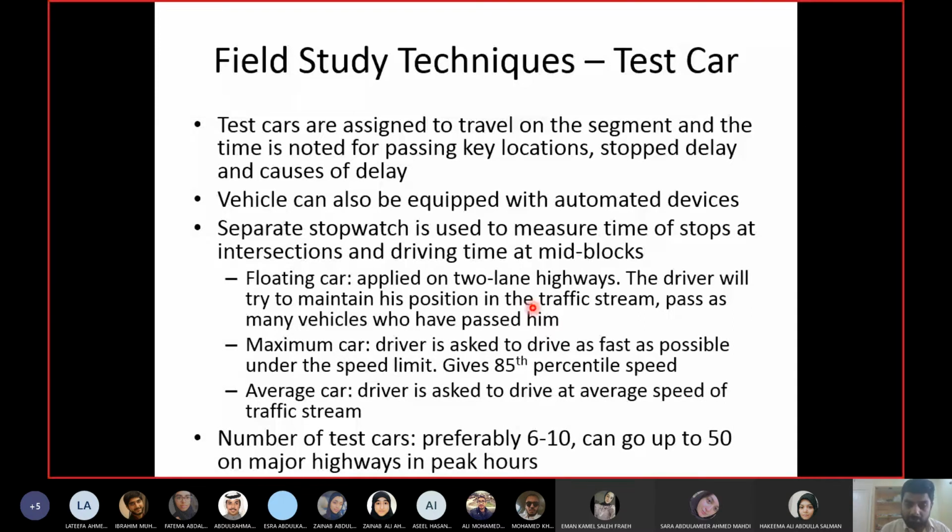So somebody overtook you, he was in a hurry, maybe he's going to the hospital, he is driving at 120 kilometers per hour. After he overtook you, he overtook 2-3 other cars, and in the blink of an eye, he is past the segment. Now you will not go after him, okay? You don't have to go after him. Whoever is the slowest in that traffic stream, you overtake that car, and that's it. You are in your position now. You don't have to go and chase him.